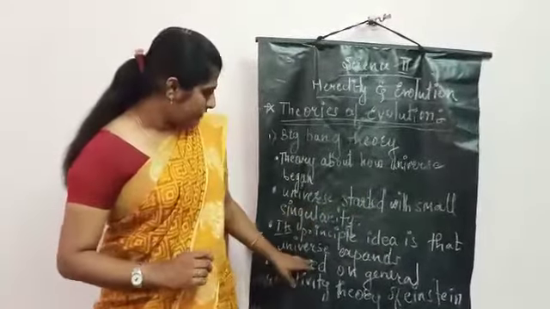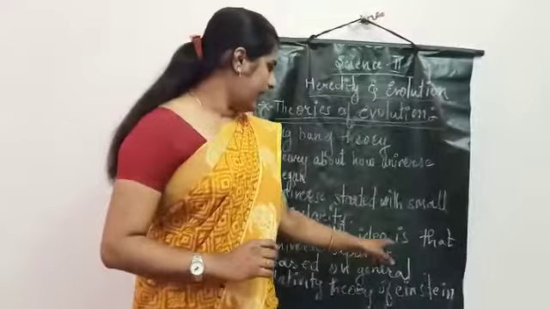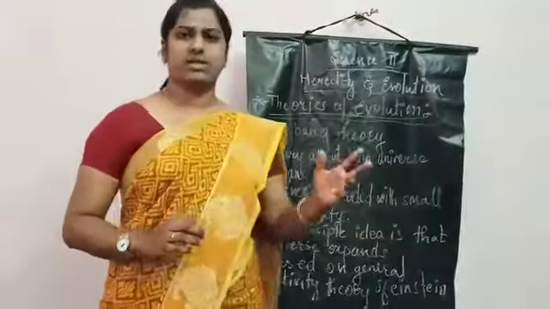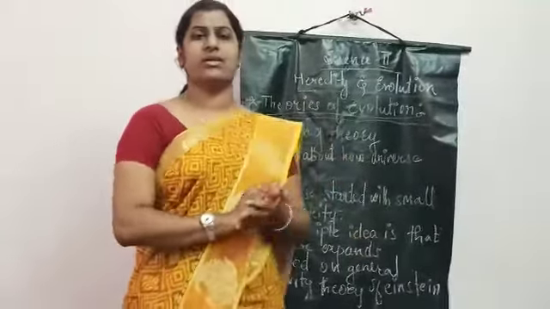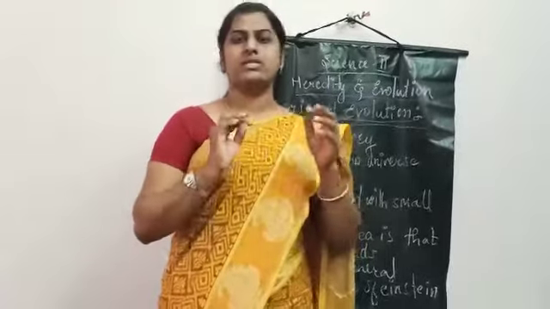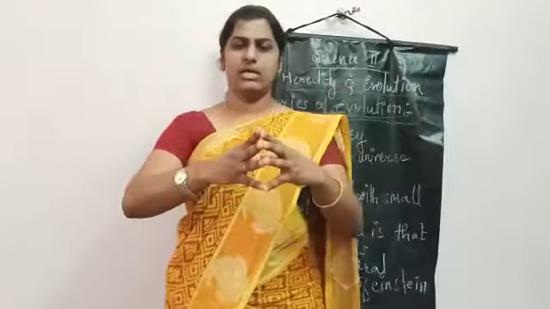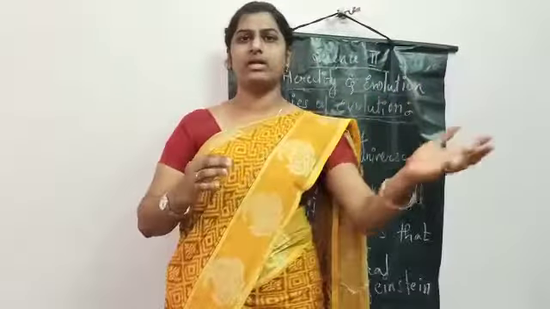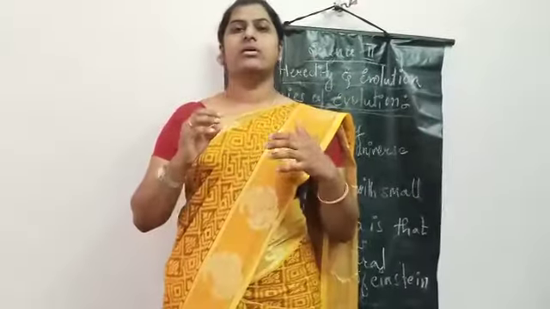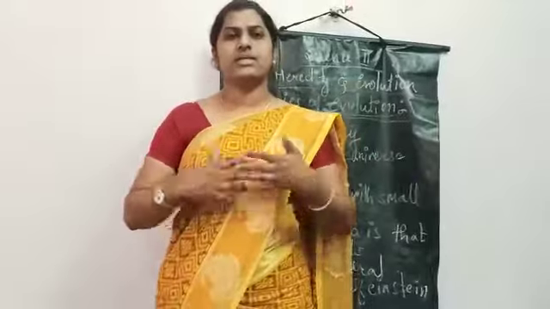The next point, its principle idea is that universe expands. Same thing, if you see all the points, they relate to each other, right? It is saying that it expands, because it had a solid single mass, it scattered, it spread itself everywhere, it created its own replicants. That is how it is expanding.